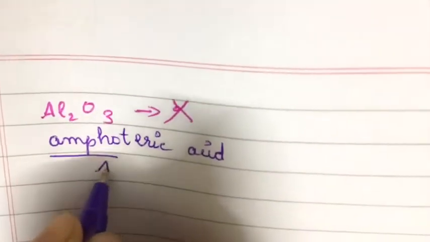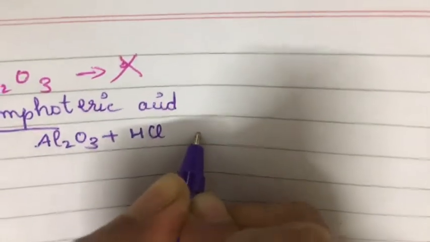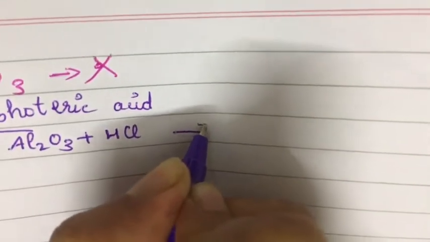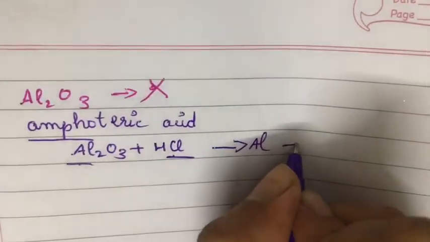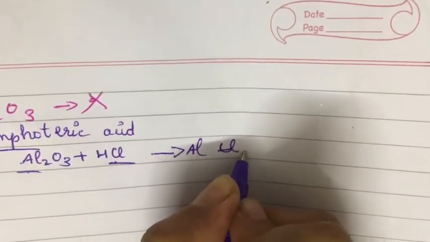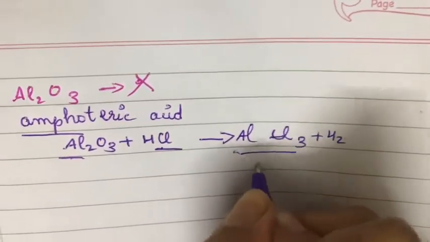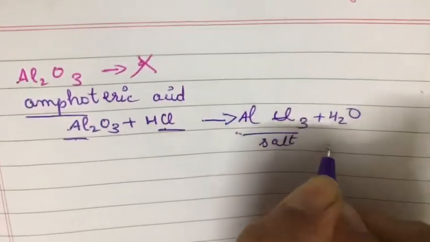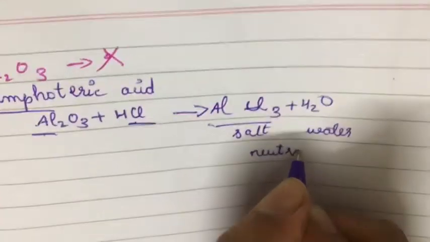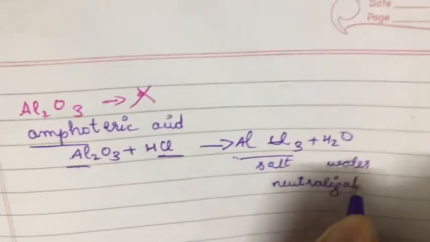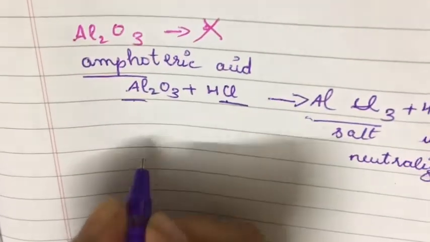When Al2O3 is made to react with the acid, that is HCl, they will form AlCl3, that is aluminum chloride, positive and negative, plus H2O. Students, here salt plus water is formed. So the reaction is a neutralization reaction. You have heard the term, right? Neutralization reaction.